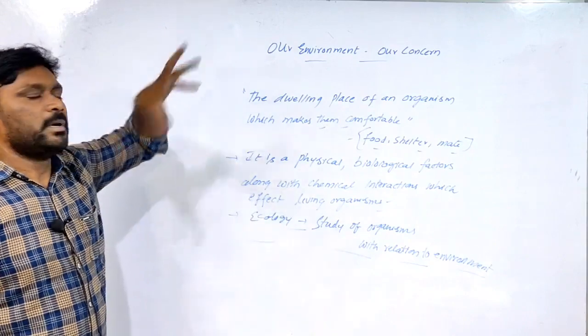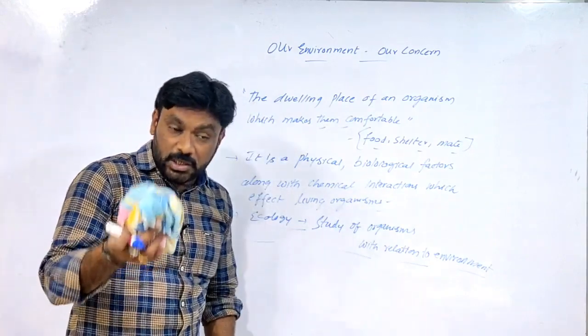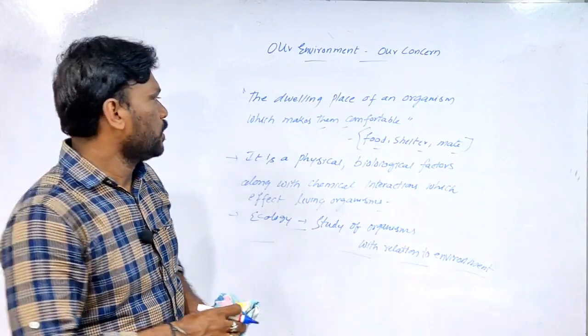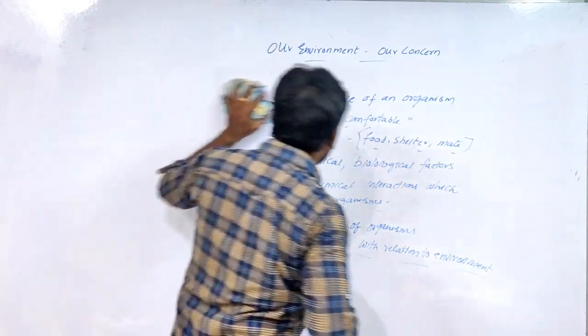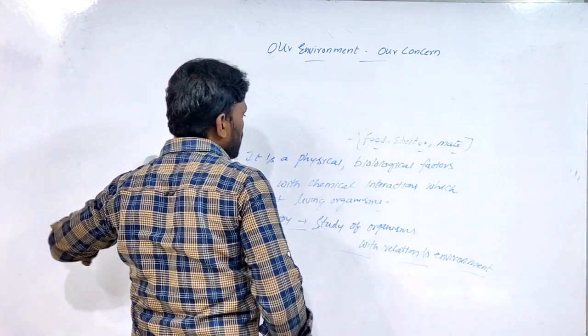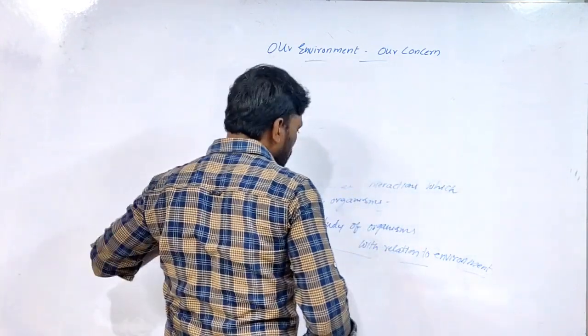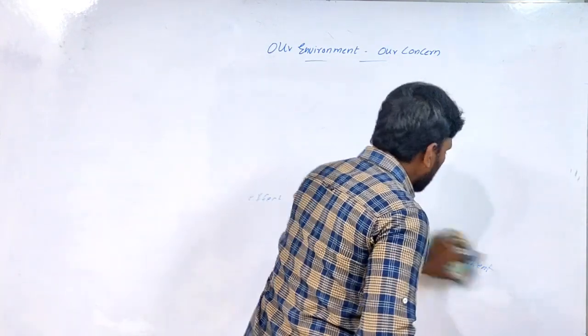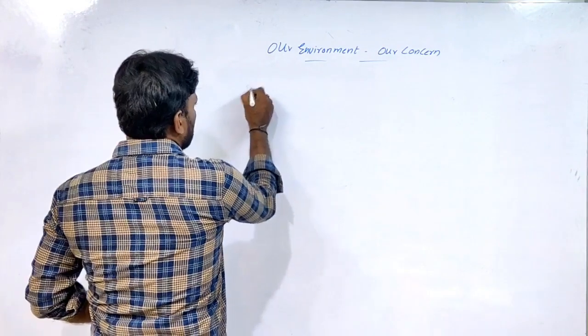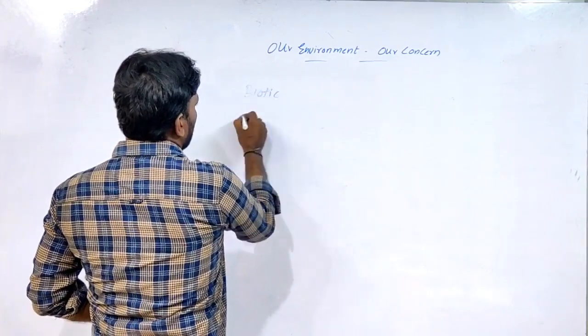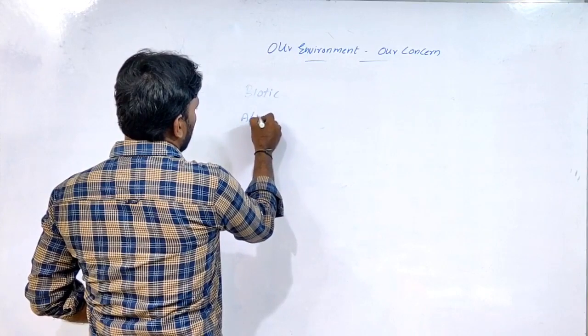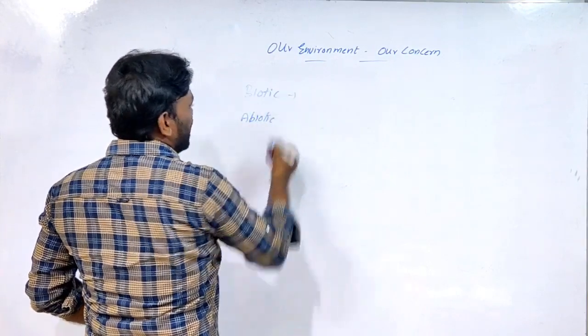Now in our environment, what are the factors that play a major role? There are two factors present in the environment called biotic factors and abiotic factors. What are biotic factors?